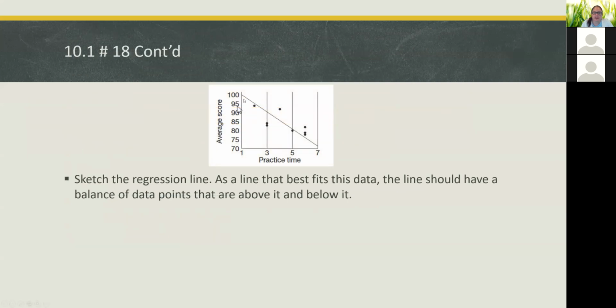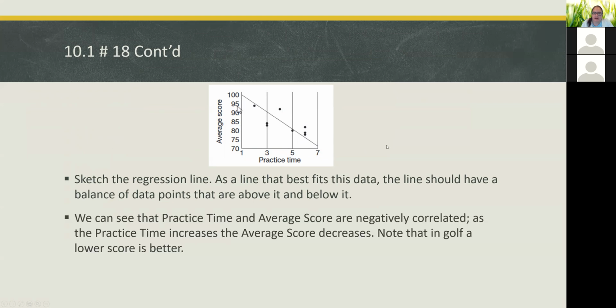All right, so we've got the scatter plot as well as the regression line together. And this time, we've got a line that goes down. So that means that the two things are negatively correlated. As the practice time increases, their average score decreases, okay? But note that in golf, a lower score is better. So the longer they spend practicing, the better their score is because they do want to have a low score. Any questions so far about anything?